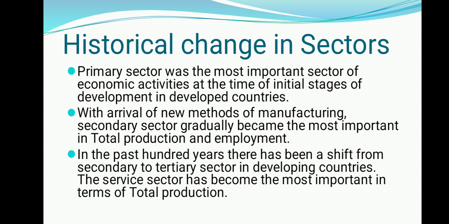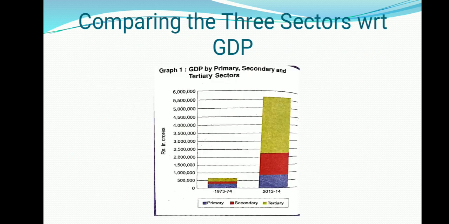For example, now we need pizzas, burgers, and we are not satisfied with one or two pairs of clothes. We need clothes for all the seasons. So all these reasons finally became the main reason that the tertiary sector became the most important.